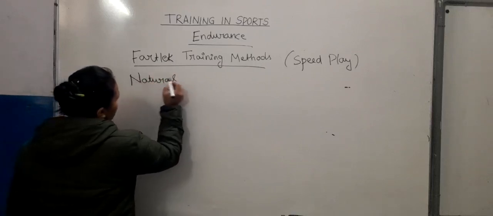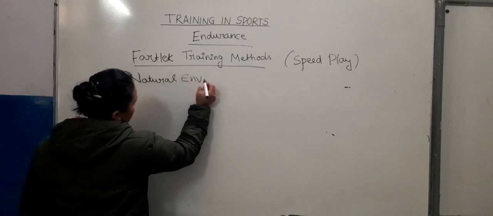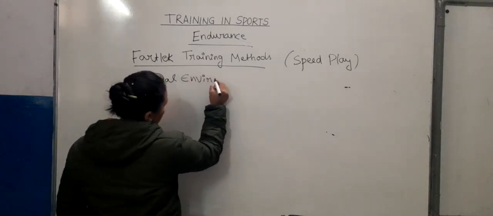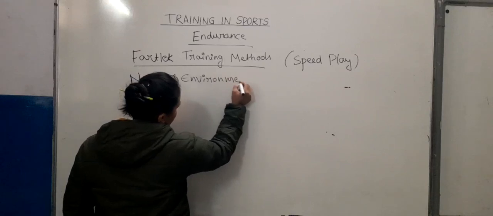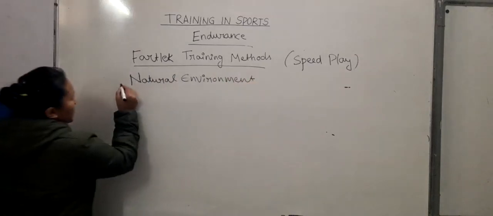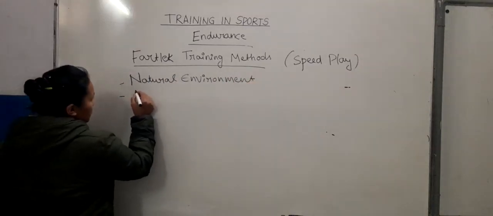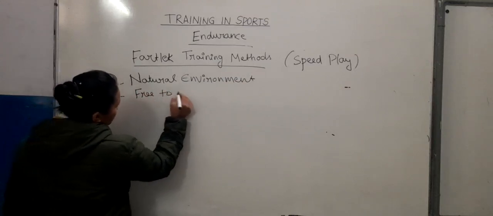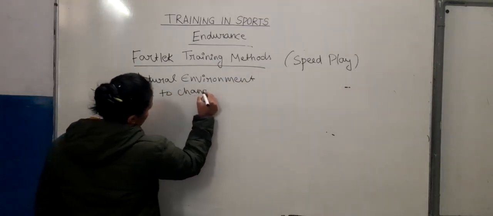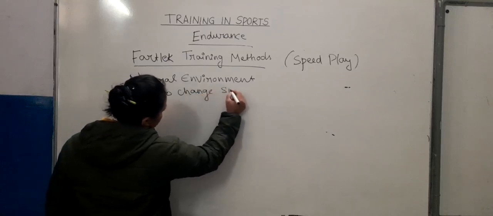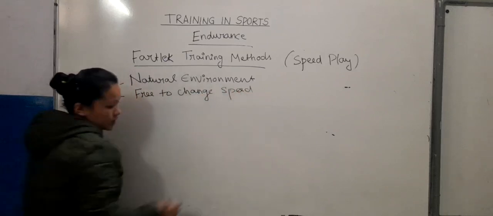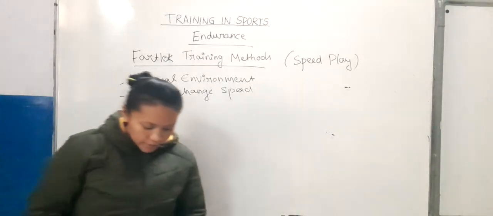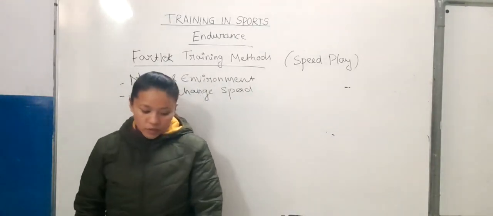Natural environment, and the athlete is free to change his speed. Fartlek training methods are performed in natural resources, in a natural environment.